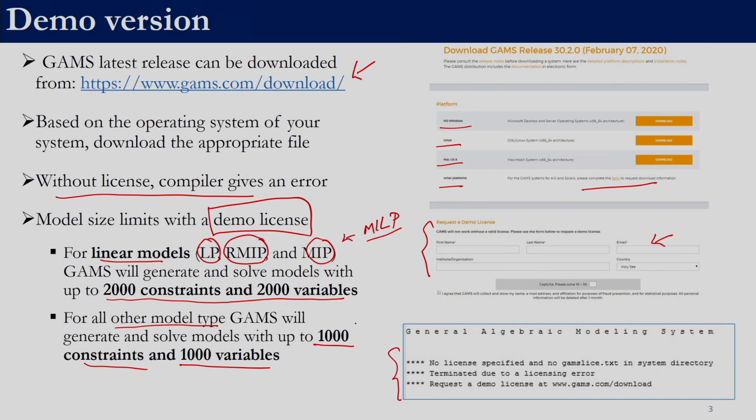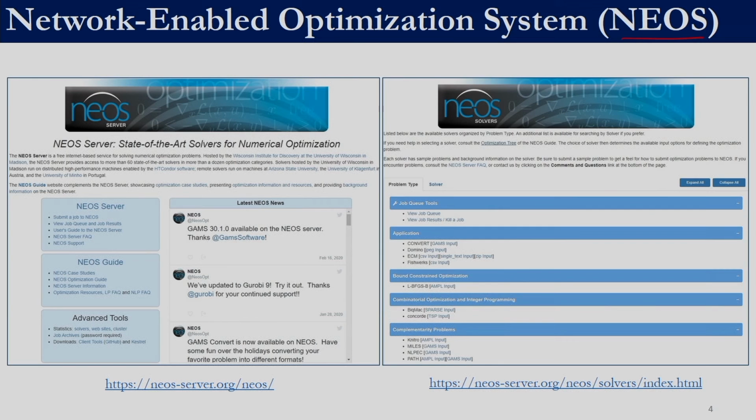You can also install the Studio option and look at GAMS help, which is available, to continue using the Studio version. So, the bottleneck which we have over here, that it can solve only problems of a specified number of variables and constraints, can be overcome using NEOS. NEOS stands for Network Enabled Optimization System. This is the website for the NEOS server.